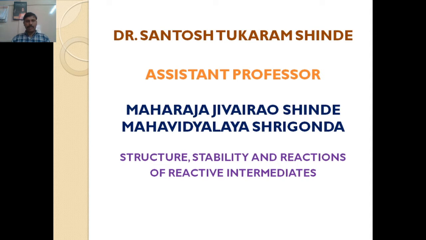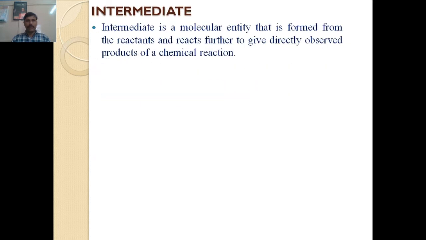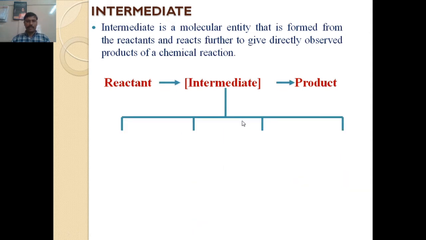Today in this lecture we are going to discuss the topic: structure, stability and reactions of reactive intermediates. First, what is an intermediate? An intermediate is a molecular entity that is formed from the reactants and reacts further to give the directly observed product of a chemical reaction. That means the intermediate is the species obtained from the reactant. When reactant gets converted into product, at that time there is a chance to form an intermediate species.